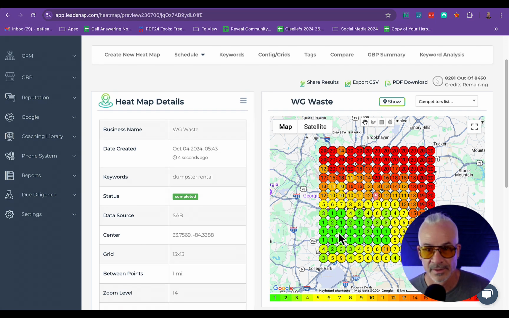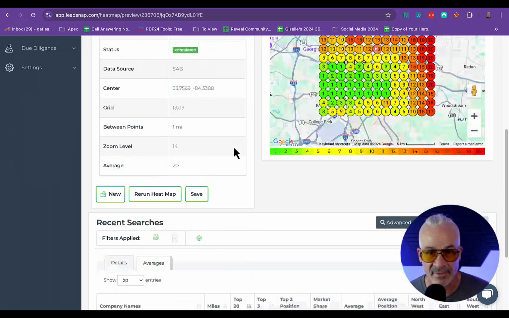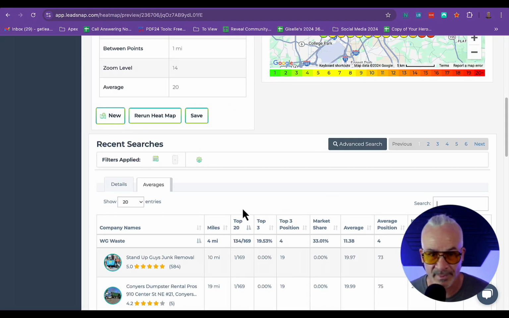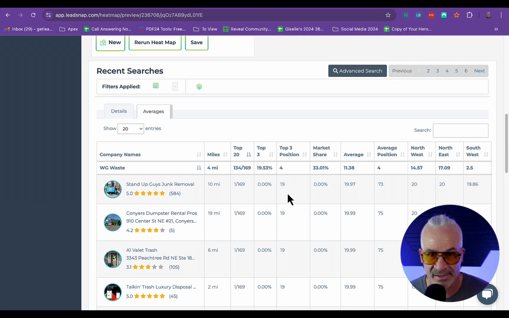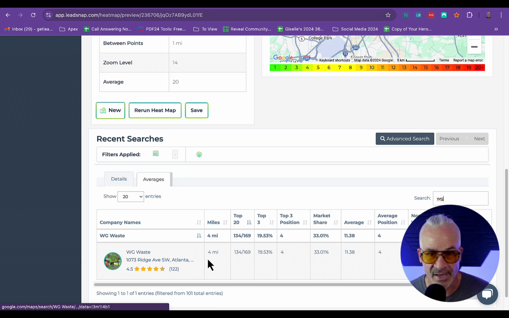So if I click down here on one of these geogrid locations where WG Waste is ranking highly, then I can have it down here in my averages. What the averages section does is give you information on who is ranking the best across the city, how often they're in the top 3, and what their average position is across the city. So if I search WG here, I can find their location and see that they're in the top 3 position 4 times on the grid that I ran. They have 33% market share, an average of 11.38 ranking, and an average position of 4th.